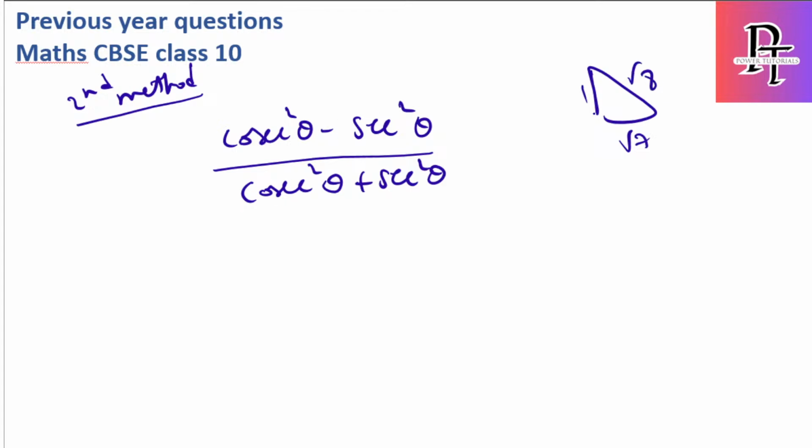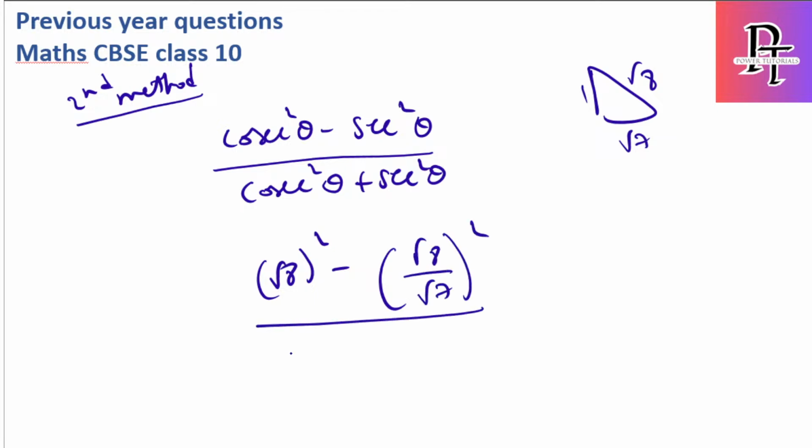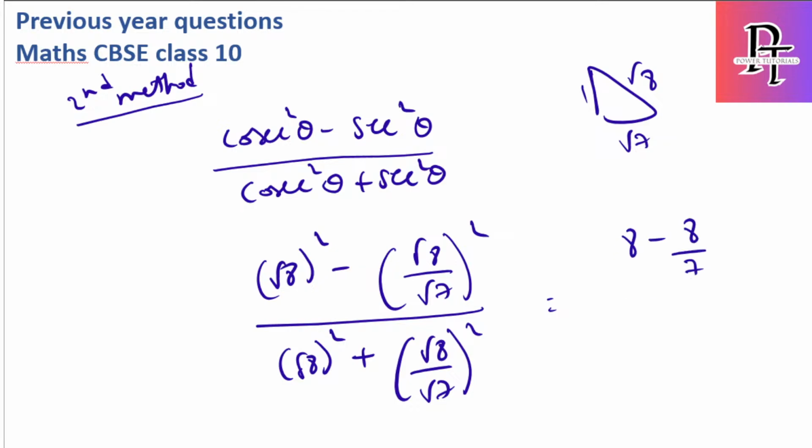So cosecant is the inverse of sine, hypotenuse, (root 8)² minus (root 8 by root 7)², by (root 8)² plus (root 8 by root 7)². So this becomes 8 minus 8 by 7, by 8 plus 8 by 7.